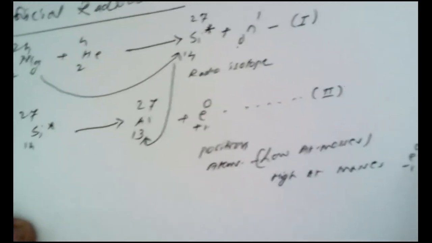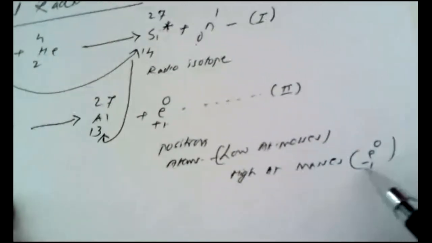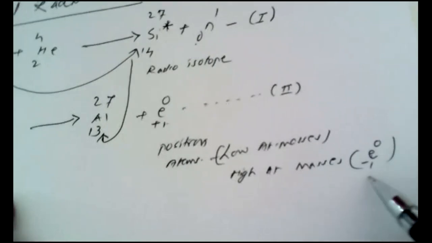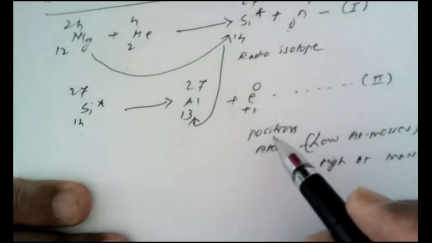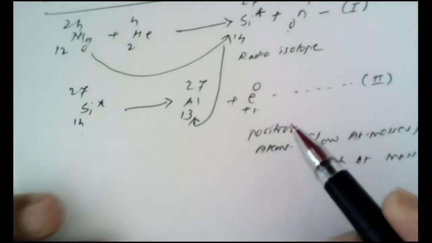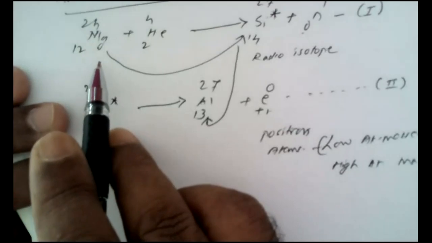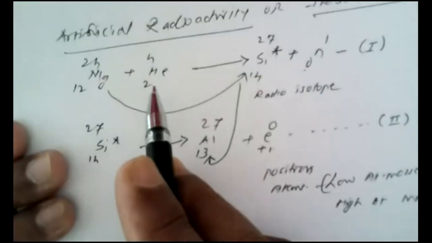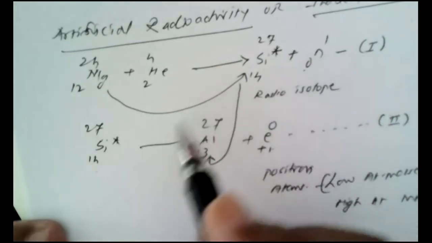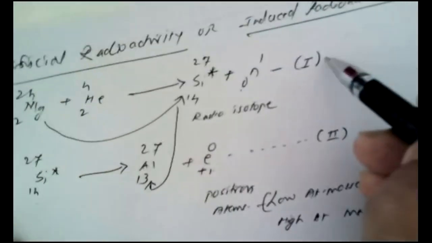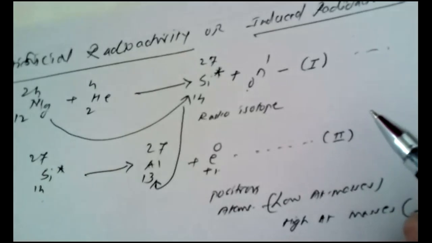So whenever we designate minus 1, e 0, that indicates an electron, and whenever we designate a plus sign, it is a positively charged species known as a positron. So by bombarding this magnesium with alpha particles, which yields the radiosilicon, this is the formation of the first step.